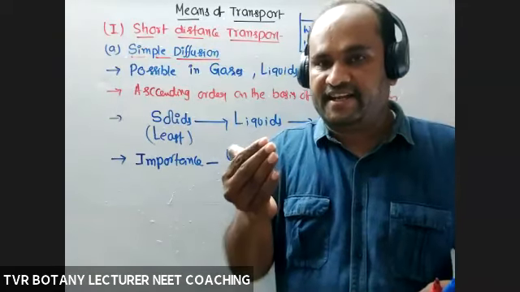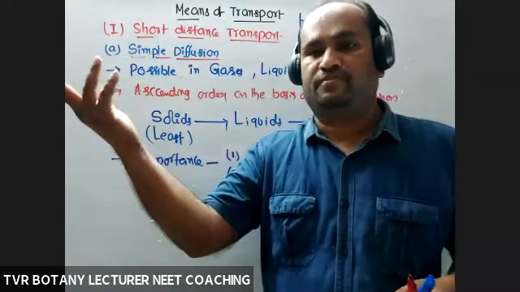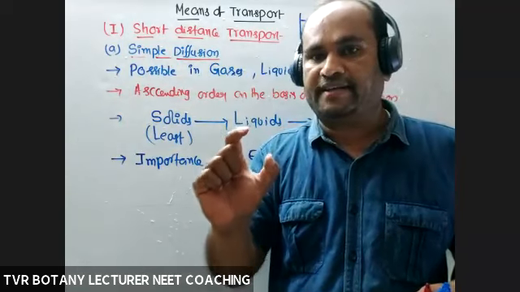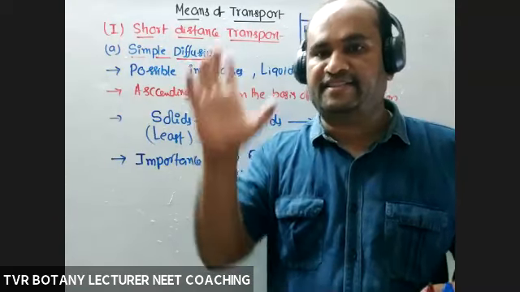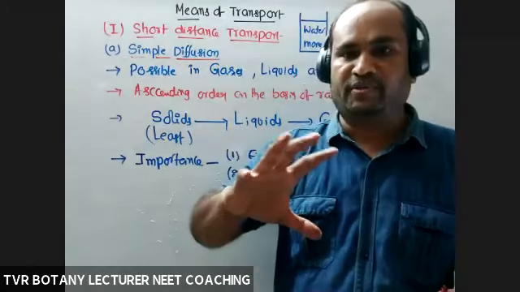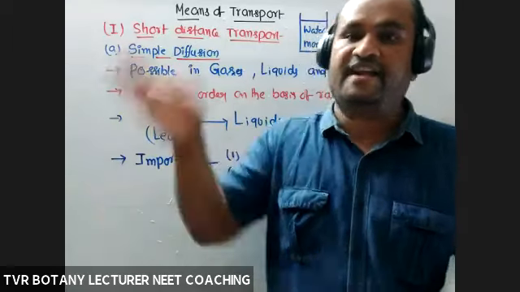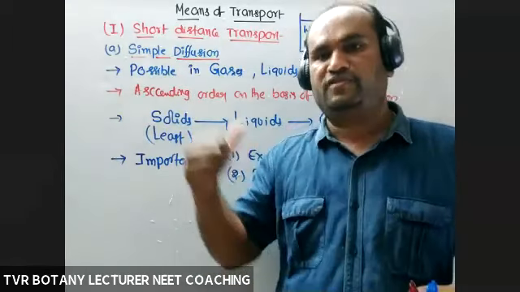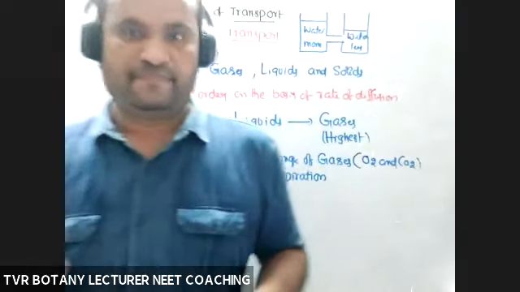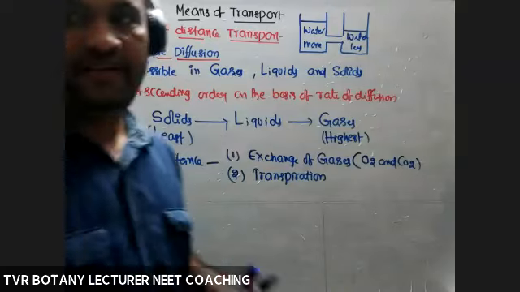If a concentration gradient is already present between systems, simple diffusion is possible. Okay, is it clear? So that is about simple diffusion.